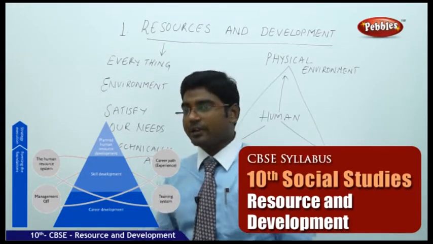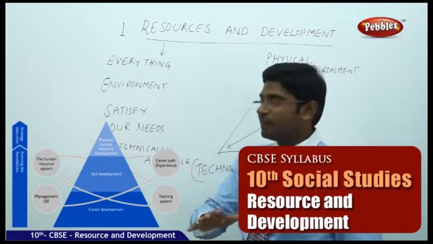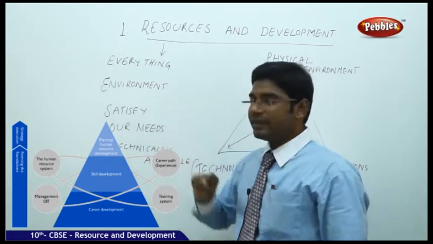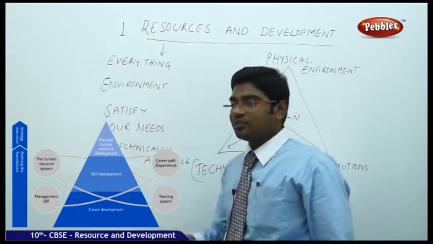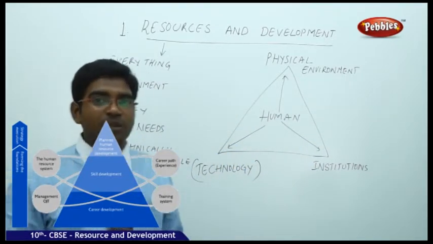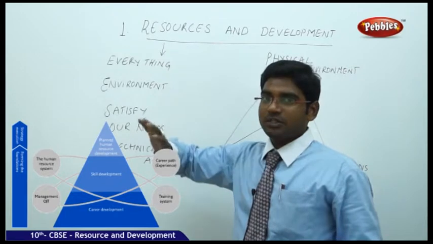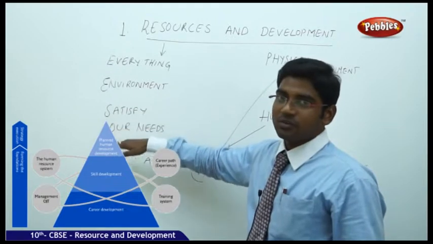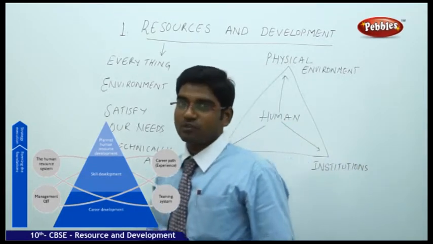A resource is everything that is available in the environment for mankind, used to satisfy human needs, especially the human beings' needs and our wants. For that we again need technical assistance. So that's why it is very important to understand the meaning of a resource. A resource is a subject or an object, everything in the environment, which satisfies human needs or wants with the help of technical knowledge, and is known as a resource.